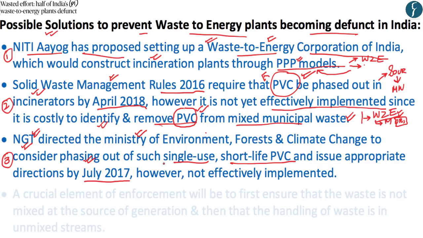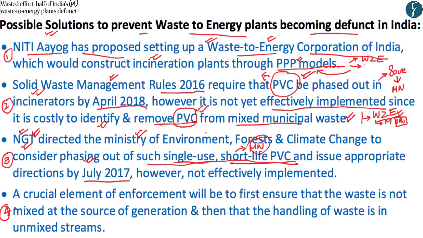However, what is currently happening within India is that the single-use short-life PVC continues to be used within India and be thrown out in municipal waste. However, an effective solution so as to prevent waste to energy plants becoming defunct within India is to phase out single-use short-life PVC as has been directed by the National Green Tribunal.